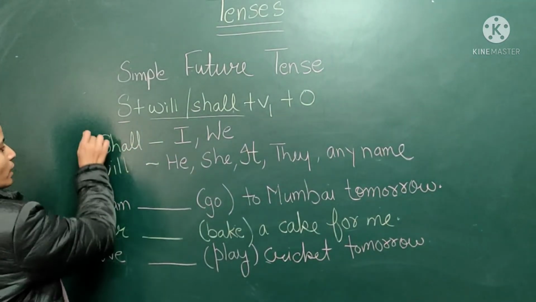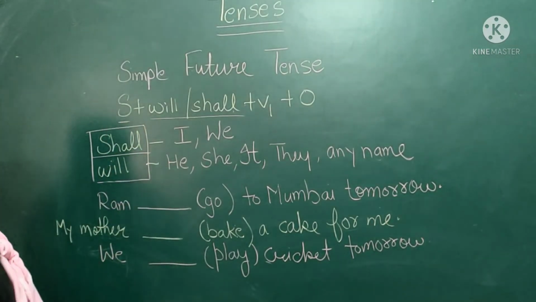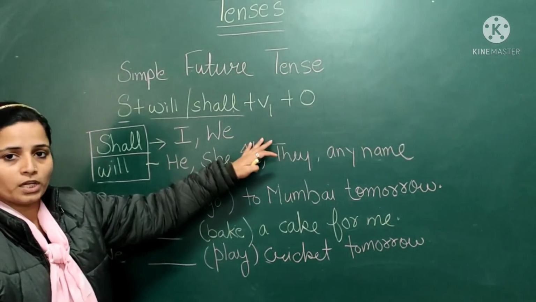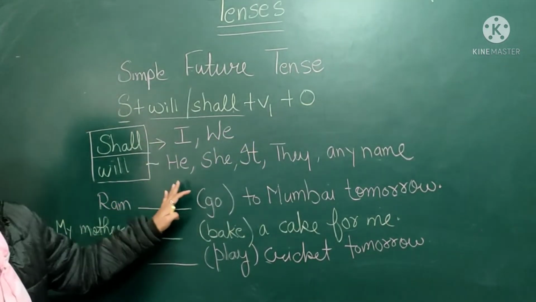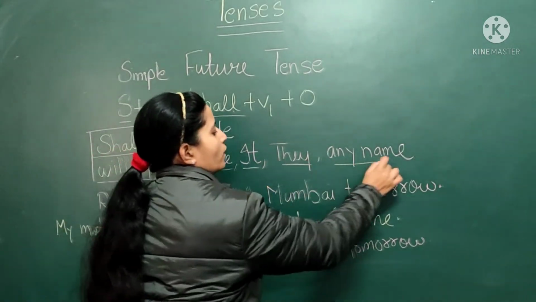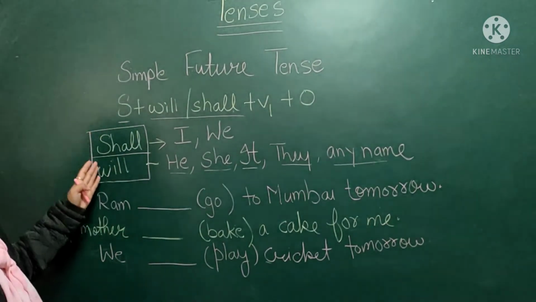Now, where do we use shall and where do we use will? Shall is always used with I or we, and will is used with he, she, it, they or any name. So according to that we have to use shall or will.